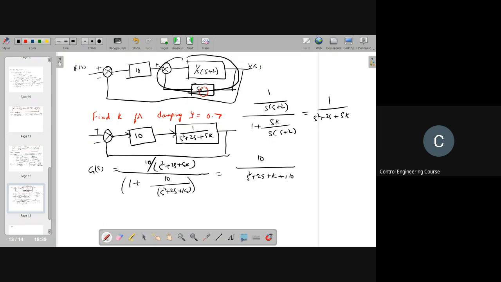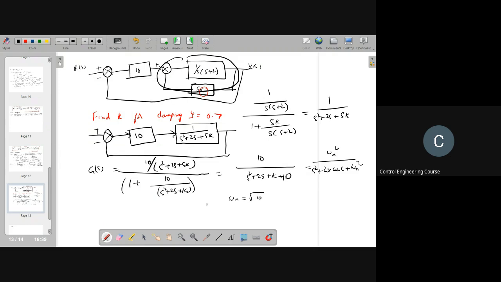So this is a second order system with a closed loop transfer function that looks like omega n square by s square plus 2 zeta omega n s plus omega n square. Right? This is a second order system where omega n is equal to square root of 10.